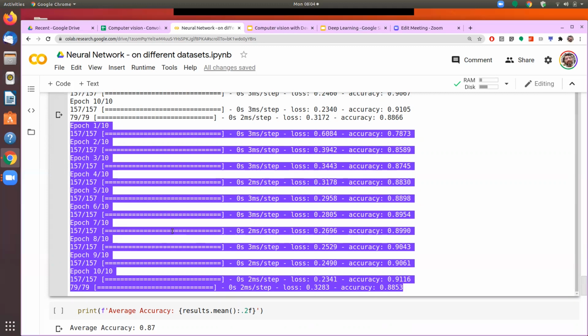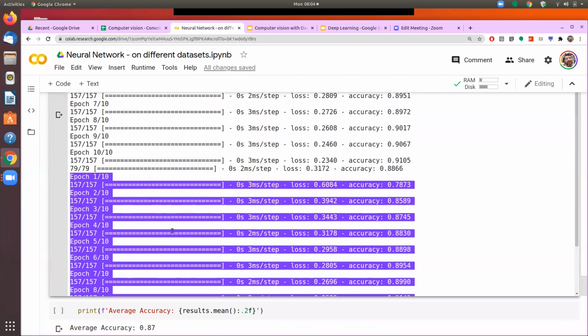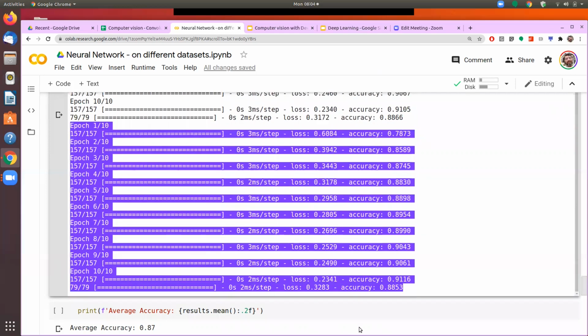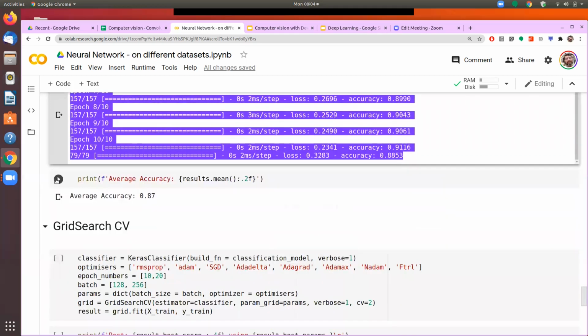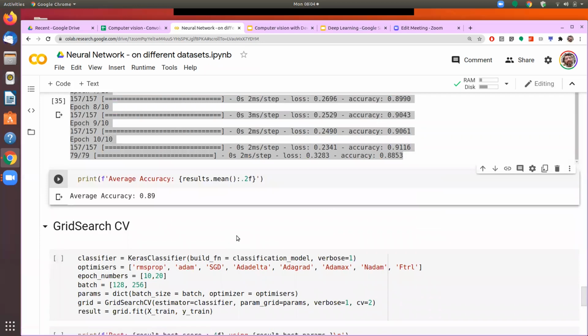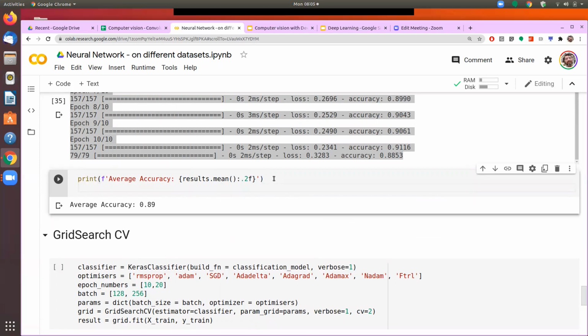The benefit of that is that now we can see the average result over different runs. So if you print the average, it is giving me 89% accuracy. We can also look at the values in different runs.